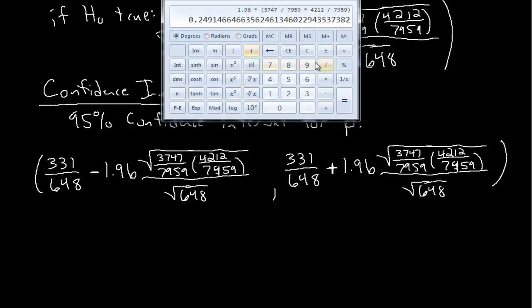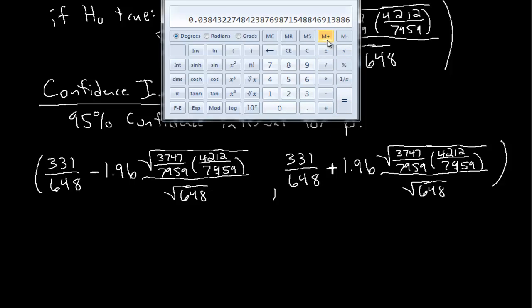Okay, I'm going to take that expression and square root that. Yep, there we go. And then I divide by the square root of 648.